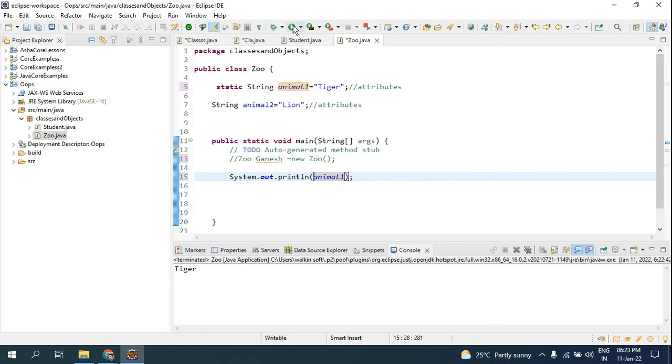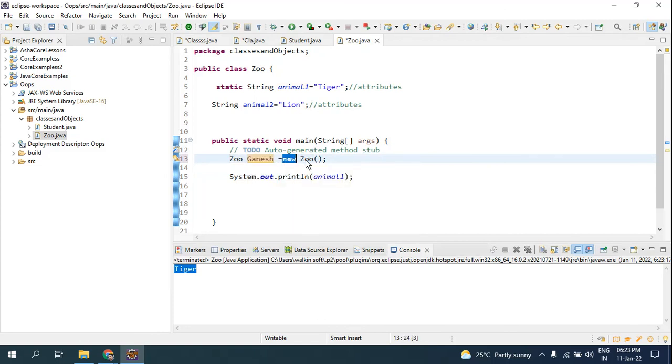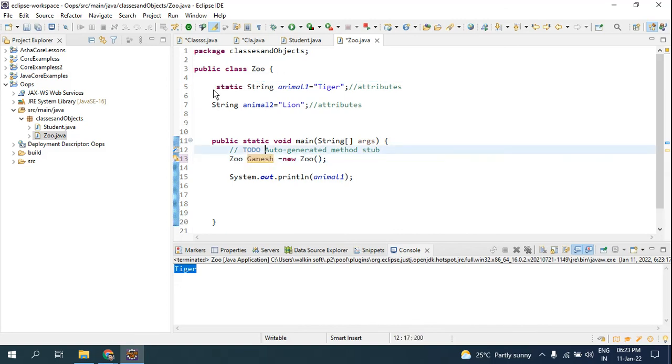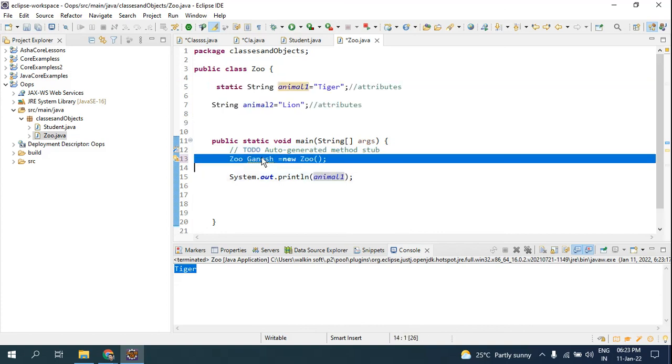Look here, now if I run, look, now I'm able to get this value. So this is how you create an object. First you have to take the class name, then you have to give the name for your object, then you have to use the new keyword and again the class, and you have to use the parenthesis. So this is how the Java compiler gets to know an object of this class has been created, so that whatever attributes are present in the class can be accessed with the help of this object.